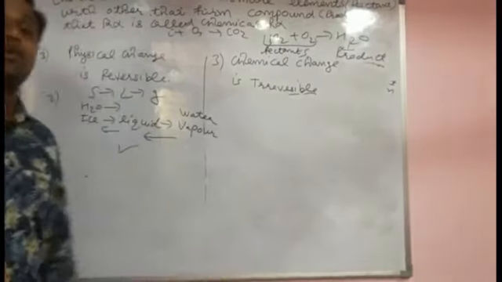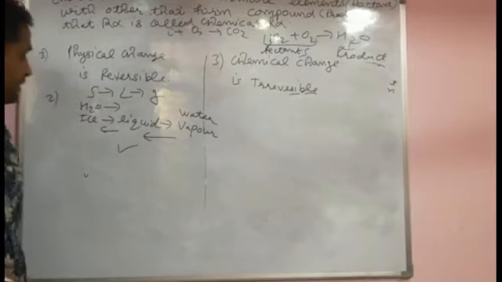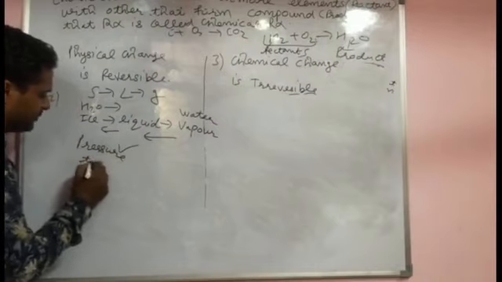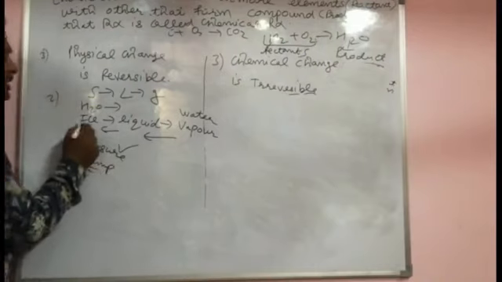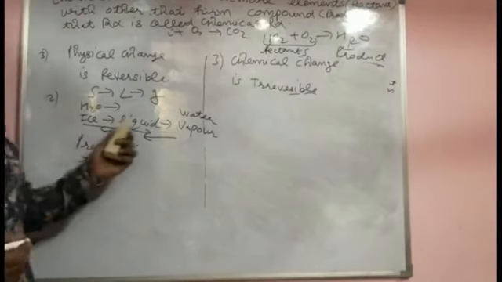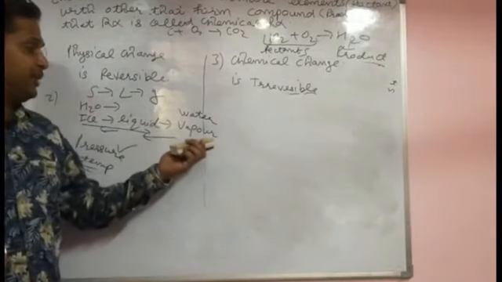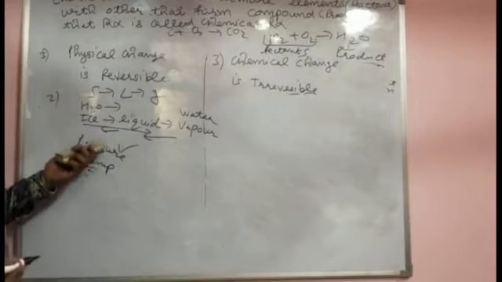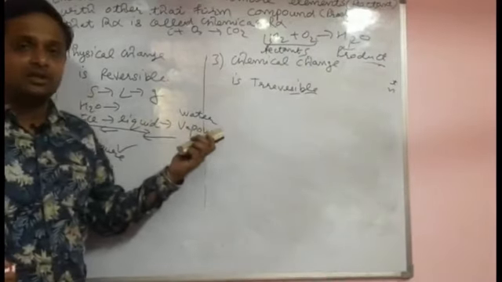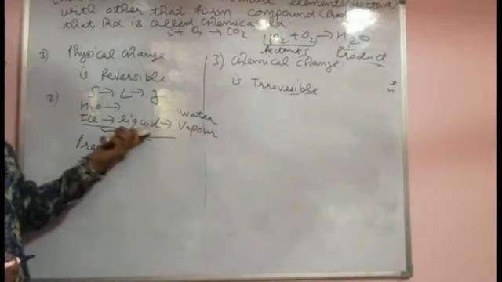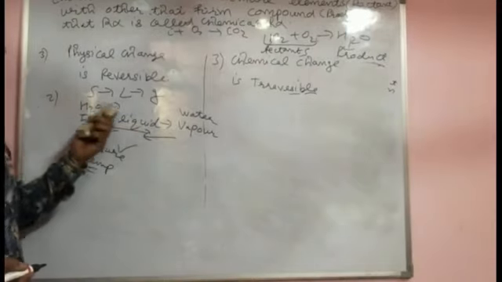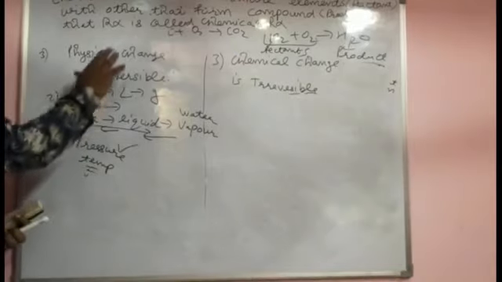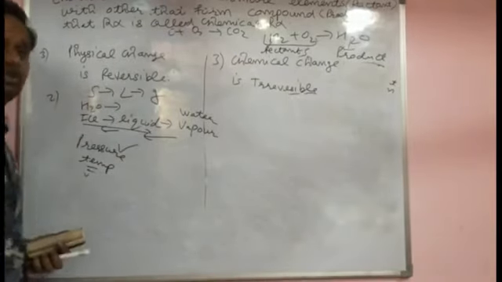There are two main properties we are able to study: one is pressure and one is temperature. When you increase temperature, ice is converted into liquid, liquid into vapor. When you decrease temperature, it reverses. Same for pressure, in pressure it is reversed. When you increase the pressure, vapor is converted into liquid, liquid into ice. When you decrease the pressure, ice is converted into liquid, liquid into vapor. These are the 3 points. Physical change is reversible in nature.